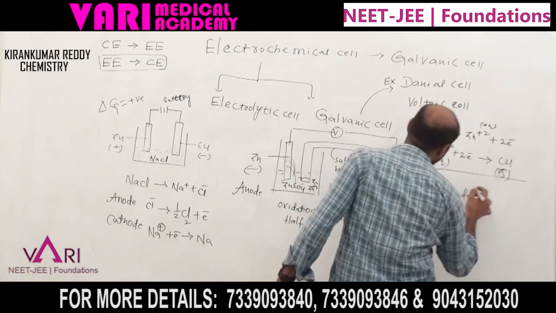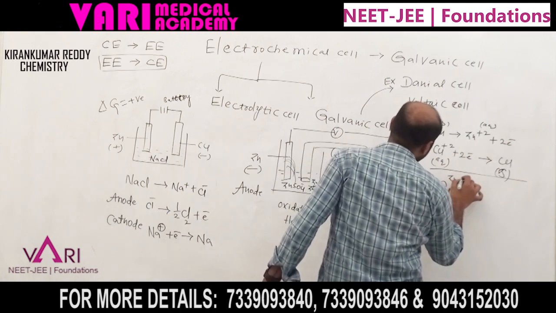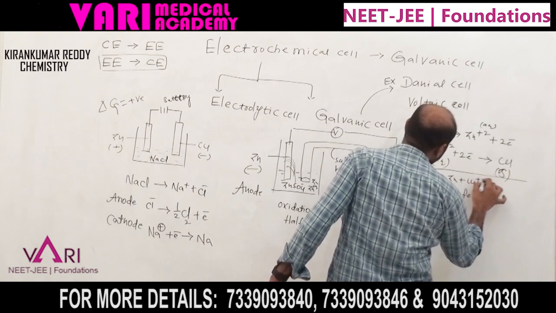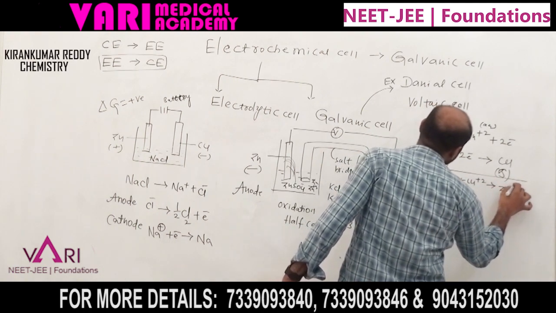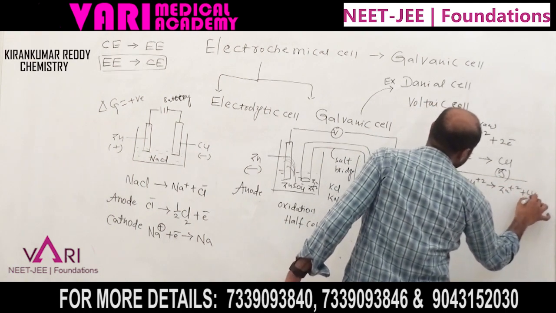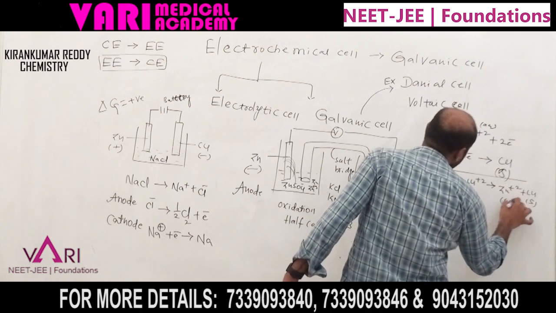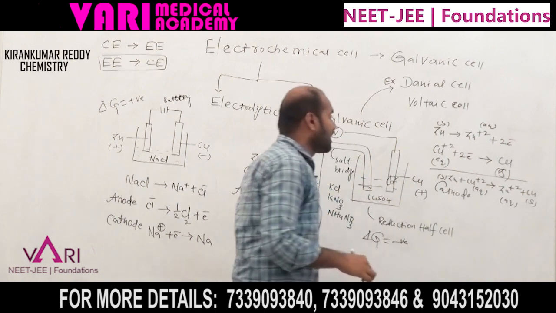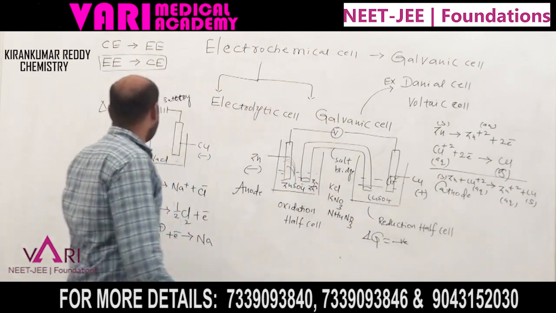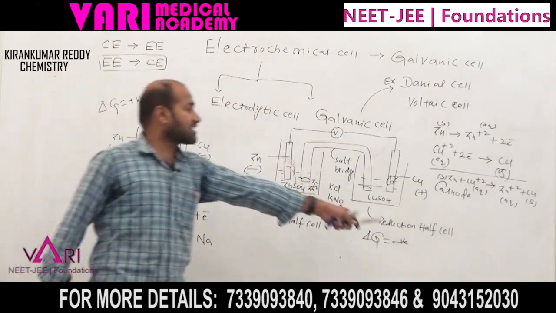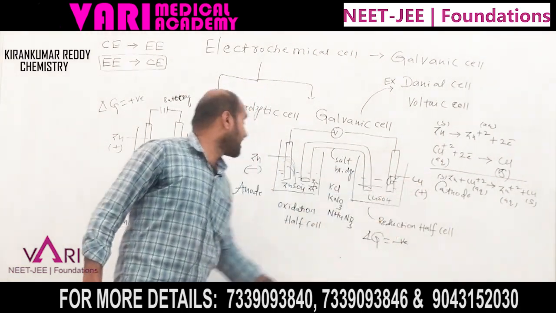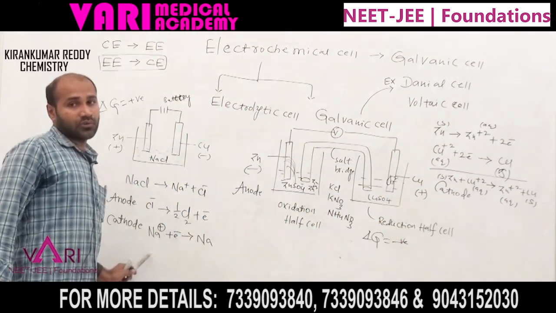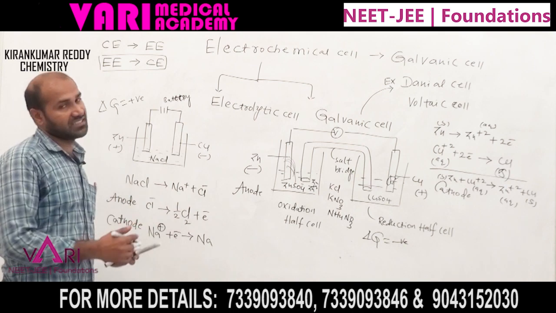Zn plus copper 2+ gives rise to Zn2+ plus copper, solid, aqueous, aqueous, solid. This is the cell reaction of the galvanic cell, and we can differentiate it from the cell reaction of the electrolytic cell. This is the main difference.